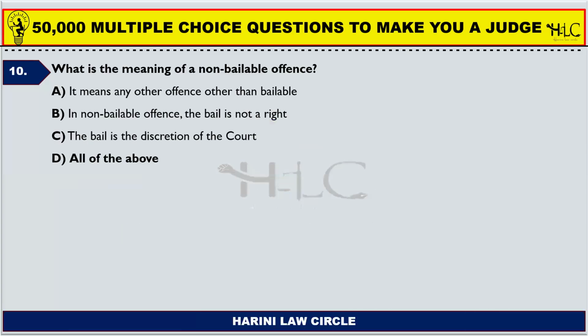Moving ahead to the next question. What is the meaning of non-bailable offense? All the above. So let's understand what is a non-bailable offense first. It means any other offense other than bailable. So I told you that the first schedule mentions under the Code of Criminal Procedure only two categories, bailable and non-bailable. Any offense other than bailable are non-bailable.